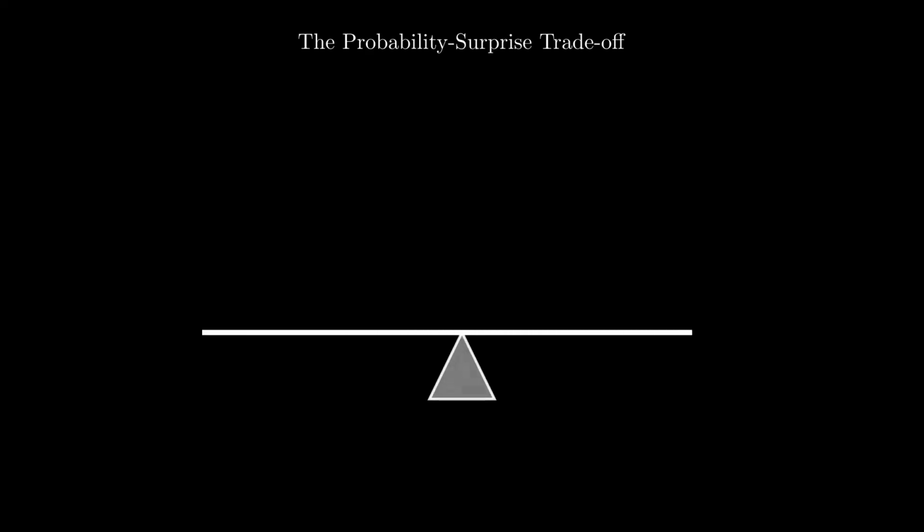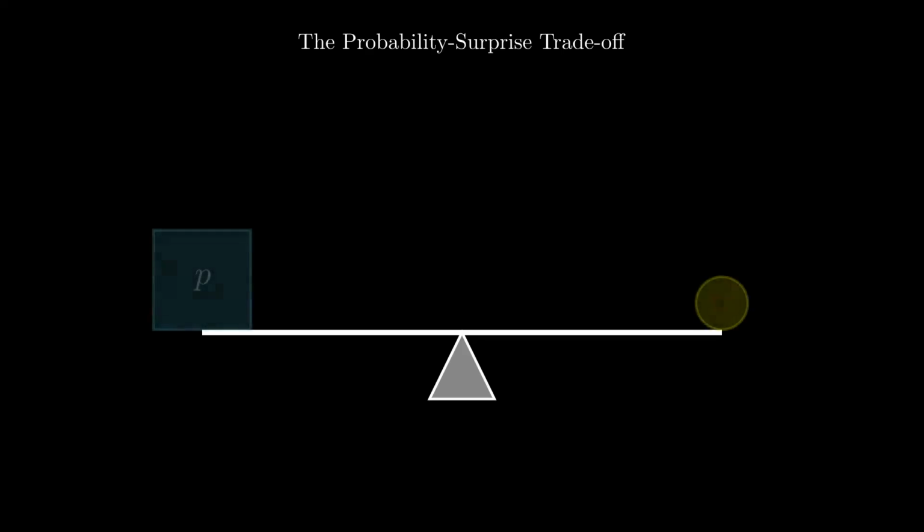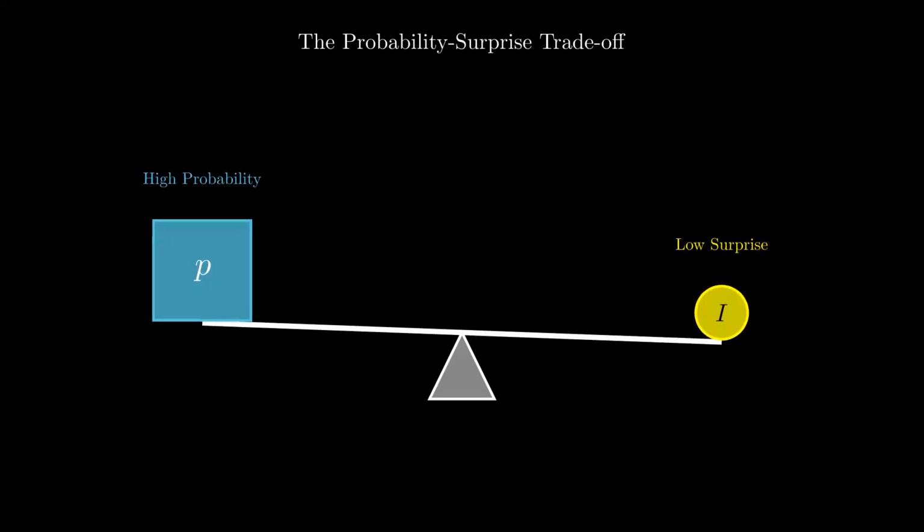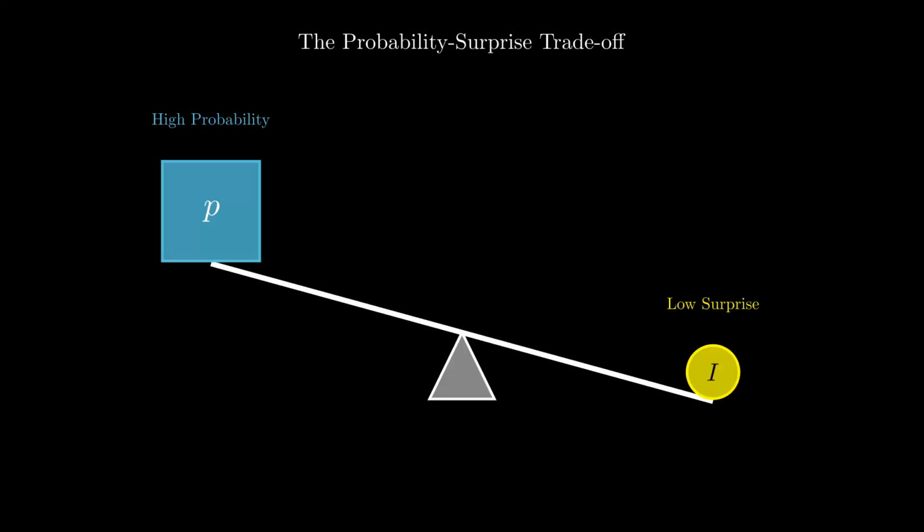To quantify entropy, we first need to talk about the concept of surprise, or information content. Intuitively, there is a fundamental trade-off at play here. Imagine a balanced scale. On one side, we have probability, p, and on the other, we have the information or surprise, I, that we gain from an event. Consider an event with high probability, like the sun rises tomorrow. Because we expect it to happen, the probability is heavy. But notice the other side. The actual information we gain from observing it is light. It's not surprising, it tells us very little we didn't already know.